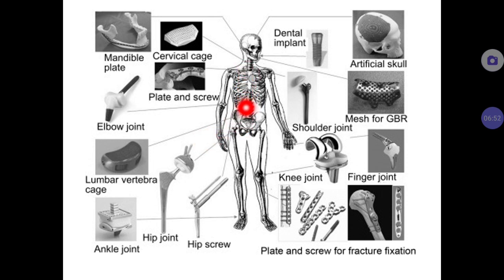Generally, if there is any damage in a vertebra, it is not easy to replace, but still, smaller damage can be filled with some metallic alloys. And lumbar vertebrae, hip screws, hip joint, knee joint, finger joint, like that. So many such applications are there within the human body. The metals and metallic alloys can be used in many places.